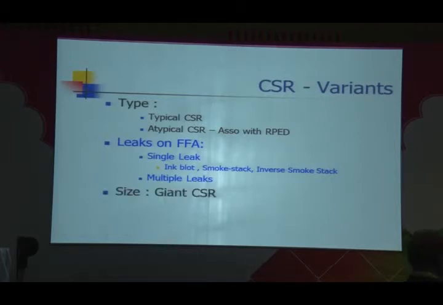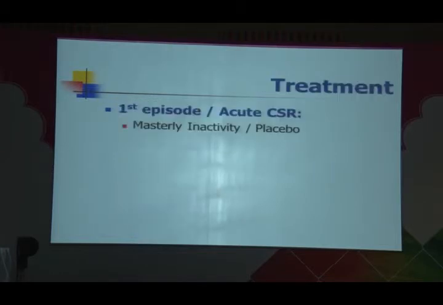Based on size also, we could have typical CSR or a giant CSR, where you have a huge balloonous kind of detachment, which has sometimes been operated also unnecessarily. And based on chronicity, you can divide CSR into acute CSR or chronic CSR. So one was typical CSR. These are variants of CSR: leaks, multiple leaks, giant CSR, acute CSR, or chronic CSR. This terminology should be very well understood by all.